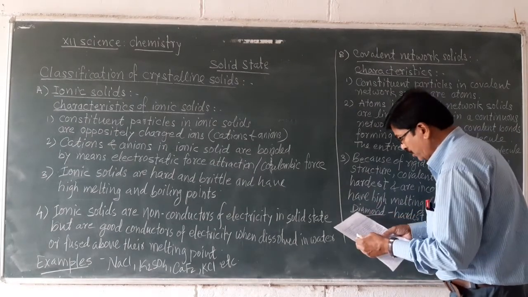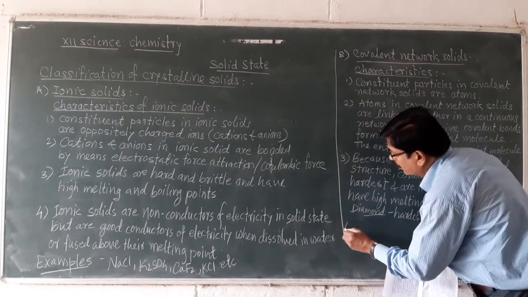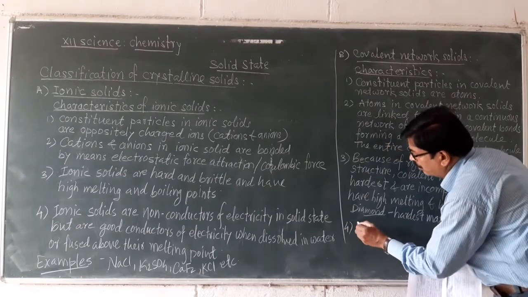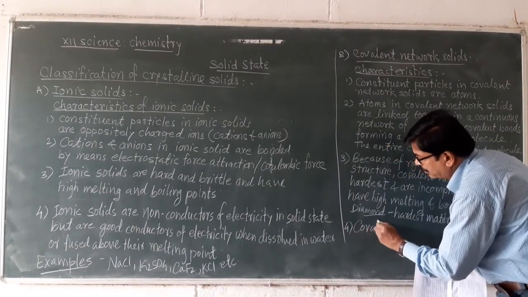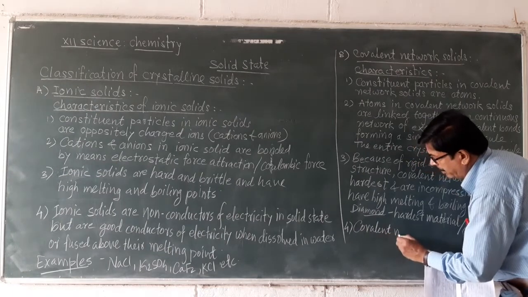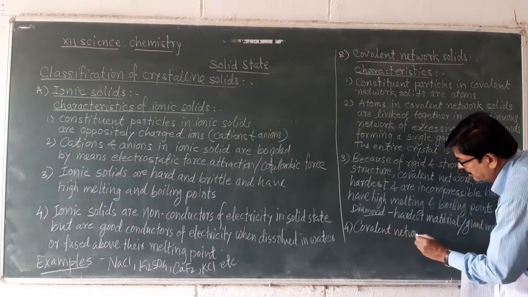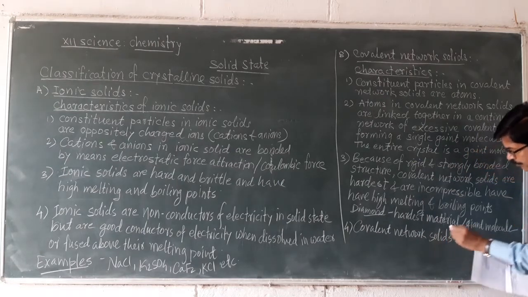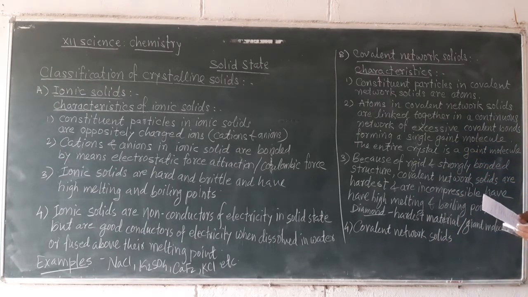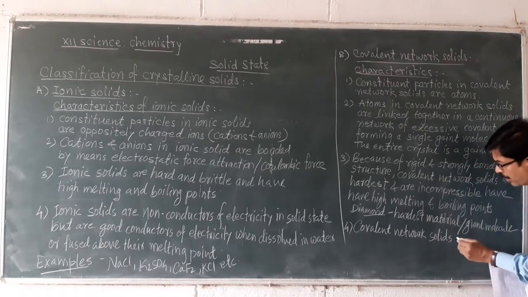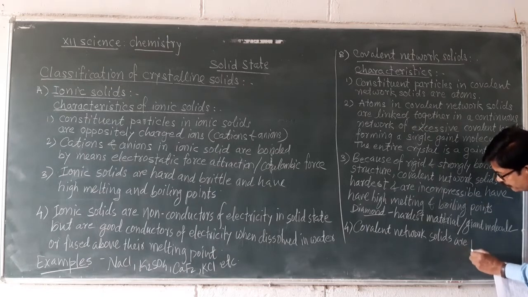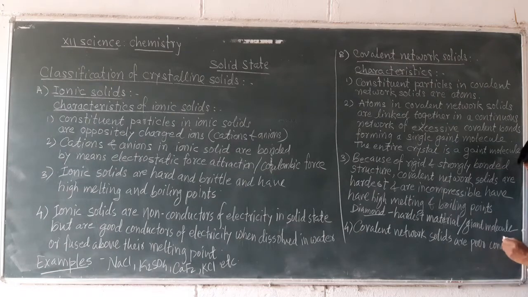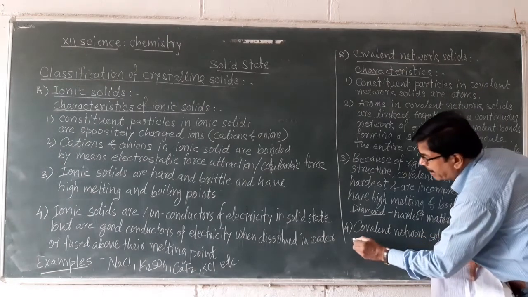And fourth, covalent network solids are poor conductors of heat and electricity due to absence of mobile electrons.